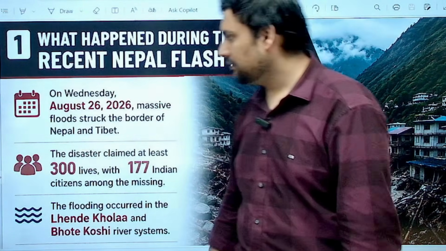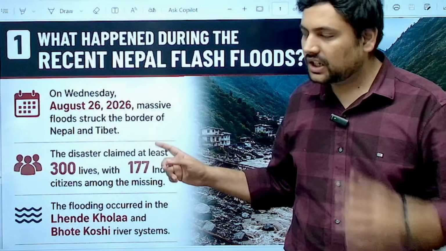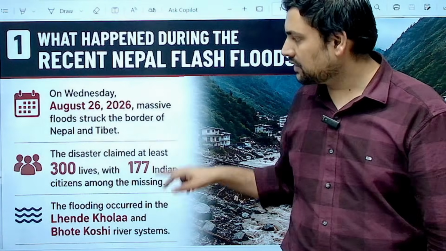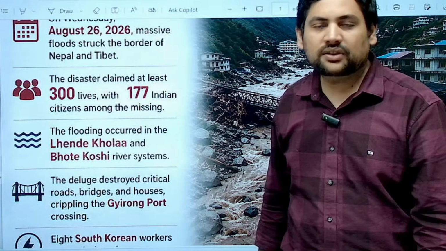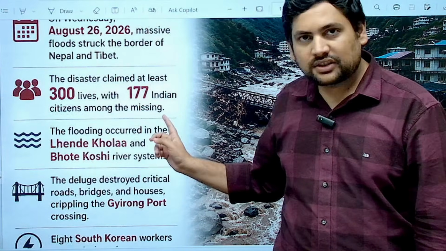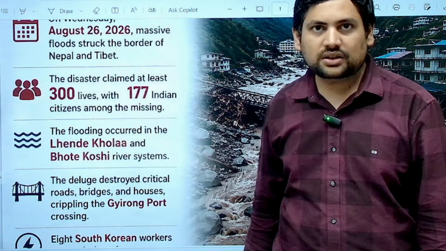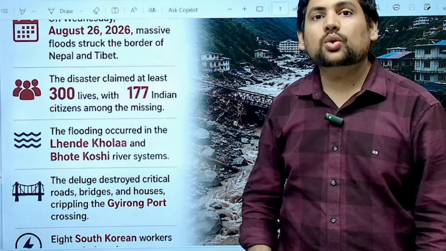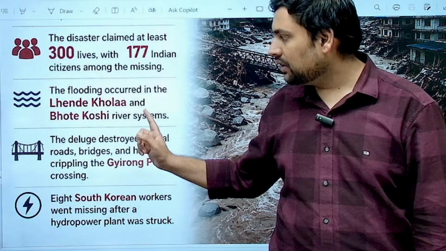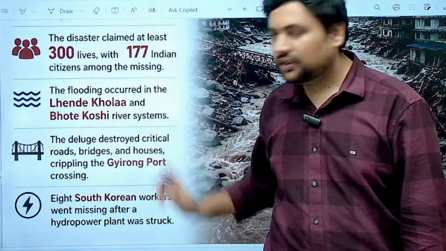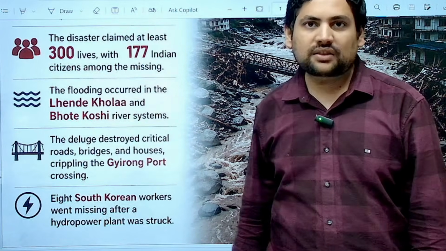Okay, let's get started. Now, the first thing is that on the 26th of August 2026 we saw these flash floods. Till 5 p.m. today, we have seen the loss of 300 lives, and 177 citizens, among them Indians, are still missing. The flooding occurred in the Lende Khola River and Bhote Koshi river systems. So together in these rivers, we have seen these massive floods.